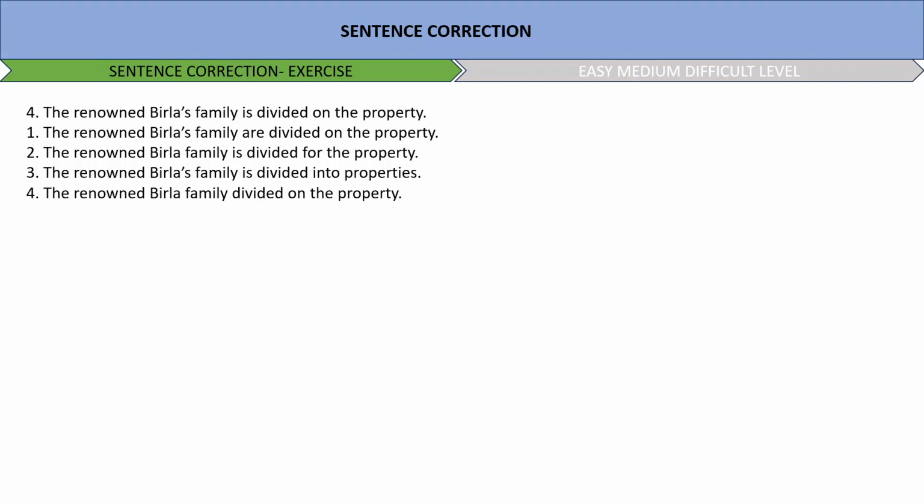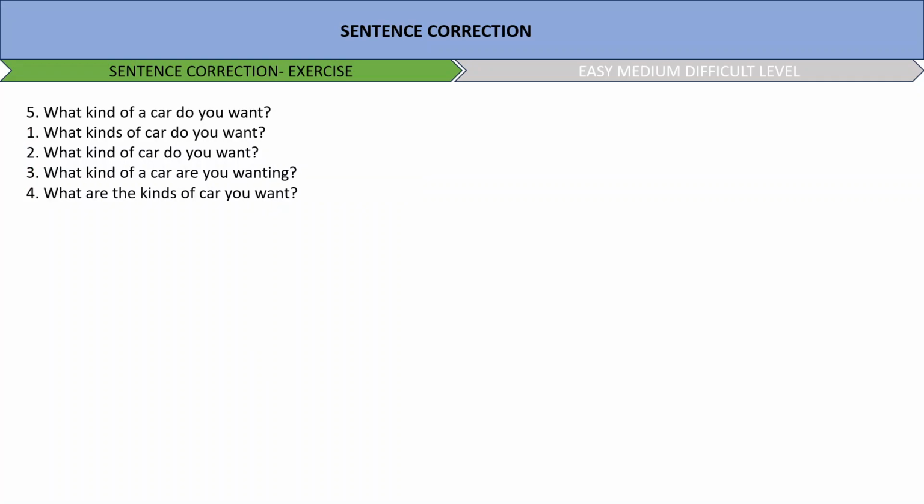We are only left with 2 and 4. Is divided or divided on the property? We are talking in general, so I'll go with option number 4, the renowned Birla family divided on the property, taking them as a collective noun.